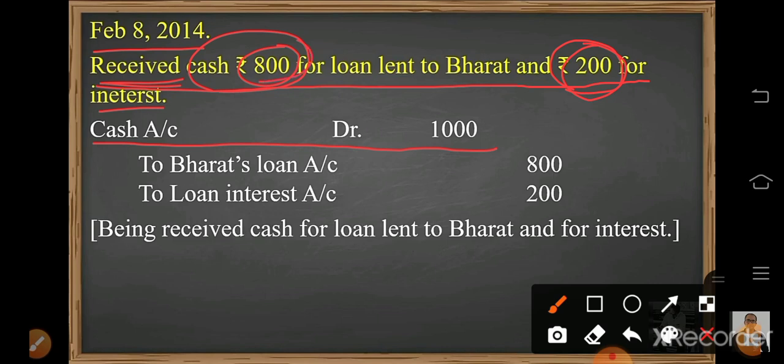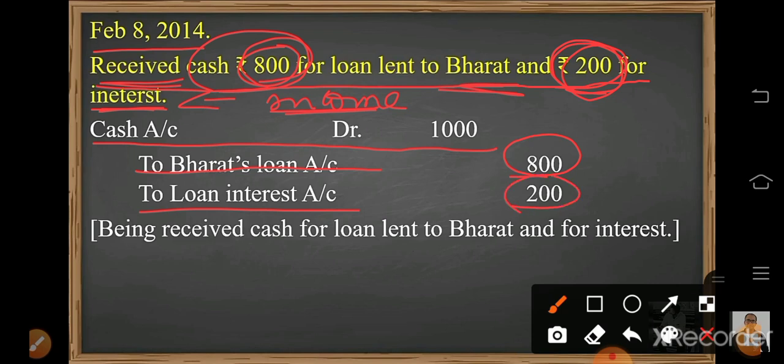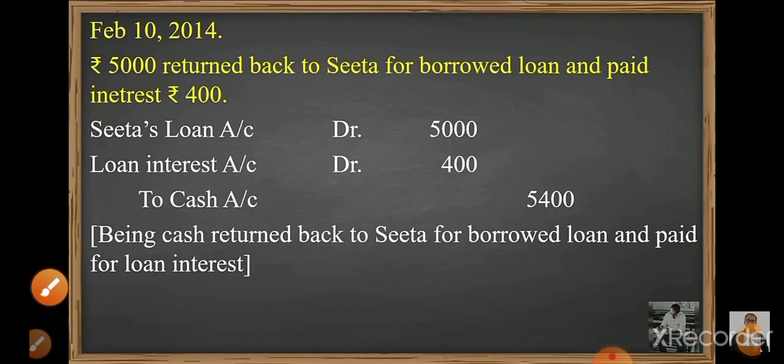Now who is giving 800? Bharat is giving. So Bharat's loan account, 800 will be written on the credit side. And what is 200? Interest. Now interest is an income. If you remember the nominal account rule, debit the expenses and loss and credit the income and gain. So here income will be credited. So to loan interest account, credited, the amount 200 will be written on the credit side. Narration: being received cash for loan lent to Bharat and for interest. Move to the next transaction.